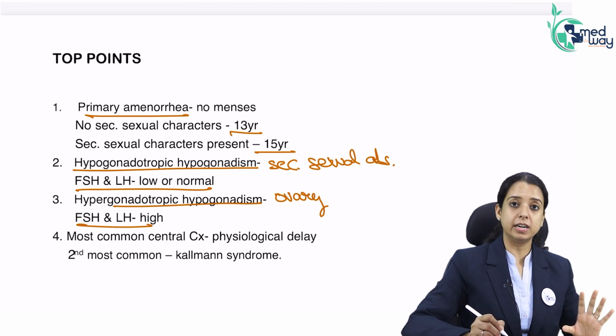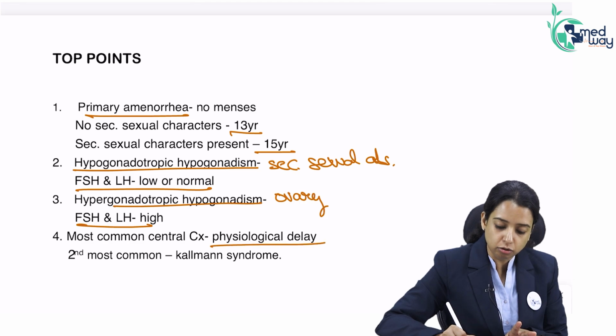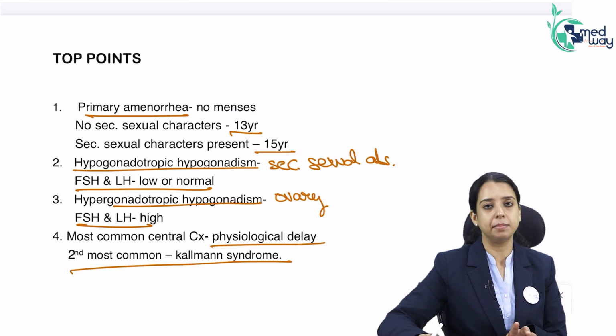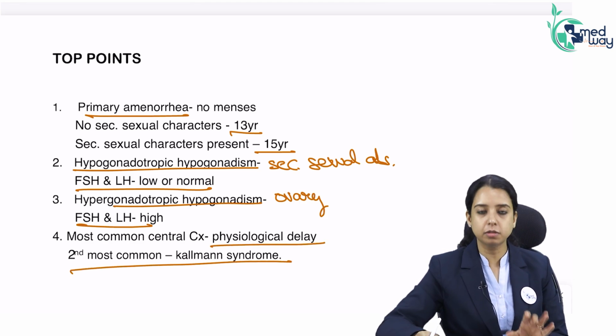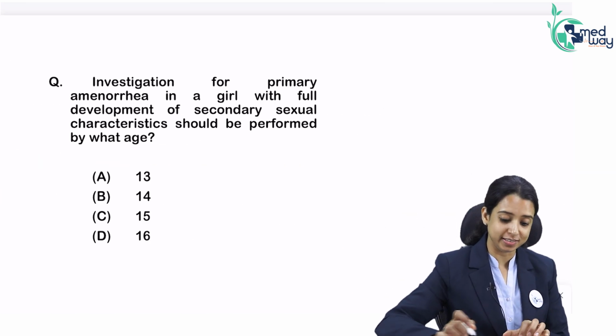Up till now we have just read hypogonadotropic hypogonadism. We read the most common cause is physiological delay and the second most common is Kallmann syndrome. Okay, so this much is clear. Now let's solve some questions.